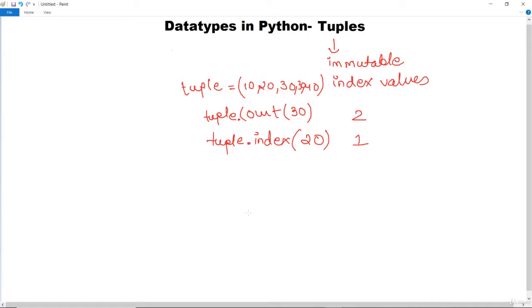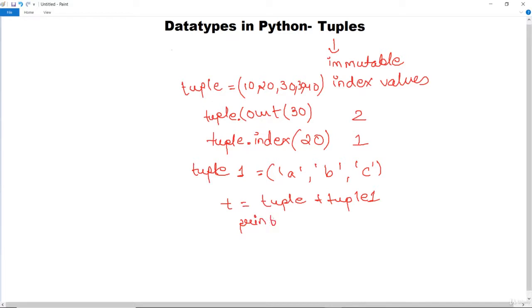If you want to add 2 tuples, how can you do that? For example, this is a tuple which we have declared. Next, if I want to declare another tuple, let's say tuple 1 equals, and you give the values, let's say A, B, C, and these 2 tuples you want to add and store in another tuple, then you have to write T equals tuple plus tuple 1 and print T. So this is how it can be done.